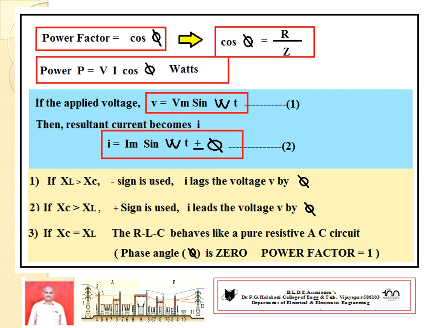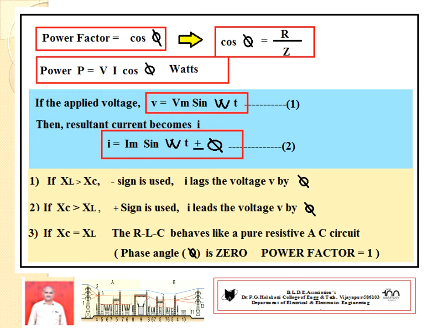After knowing the phase angle, then it becomes very easy to calculate power factor. Cos phi, already you are knowing the phase angle, cos of that value gives power factor. Also power factor equal to ratio of R by Z, where R is the resistance of circuit and Z be the total impedance of circuit.